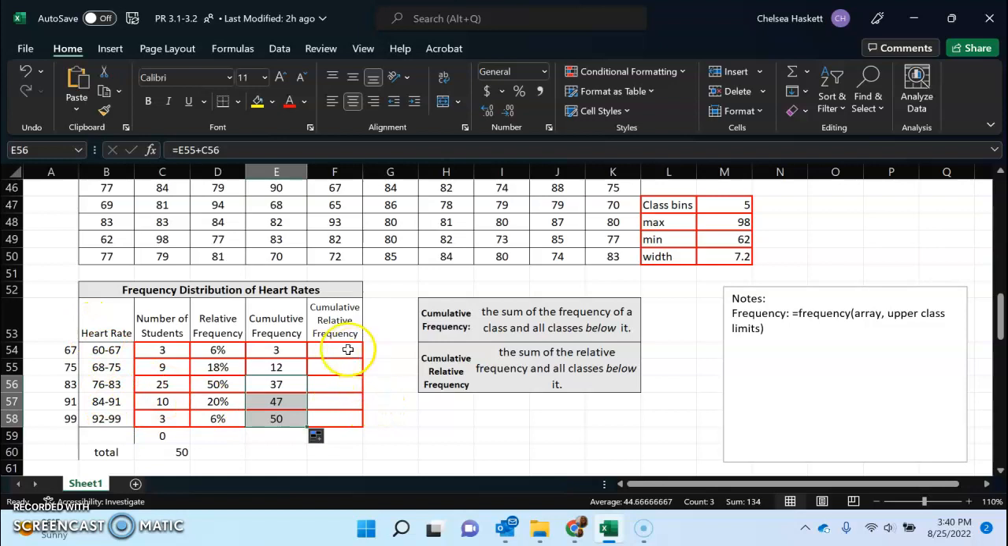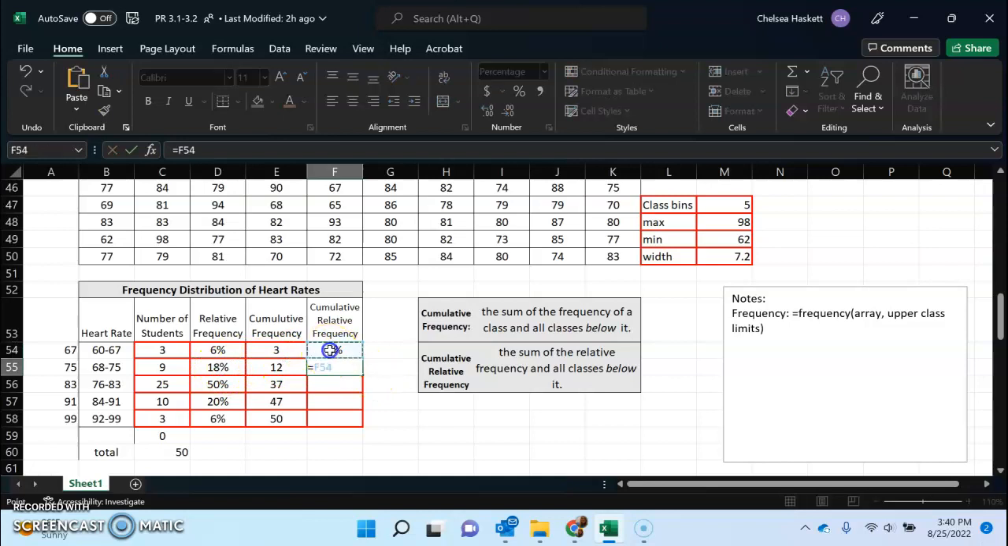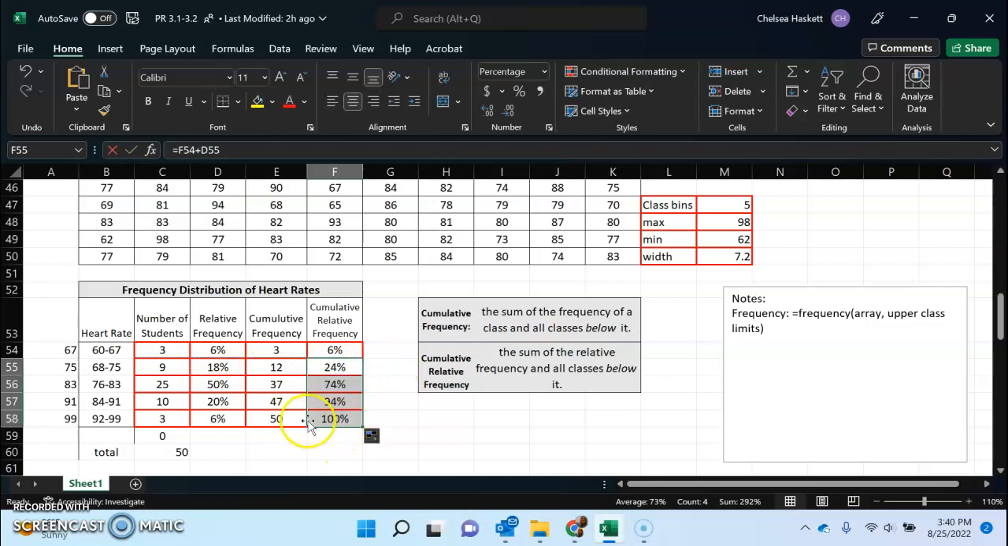Cumulative relative frequency, so you're going to do the same thing except with these numbers. So 6%, and then here I would take that 6% plus that 18%, and that's 24%, and then you can go all the way down, and this should be 100%, so it should be getting higher as you go on for both of these. Okay, the sum of the relative frequency in all classes below is the cumulative relative frequency. The cumulative frequency is the sum of the frequencies of a class and all classes below.